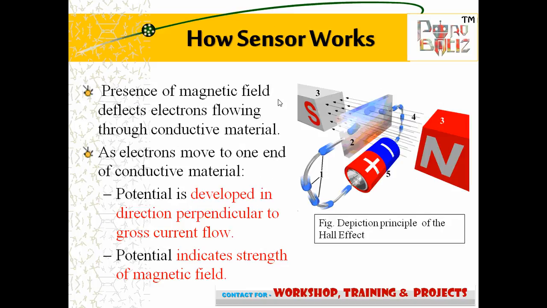Now I have to discuss how sensors work. Here is the diagram given. This is a sensor, with one south pole and here one north pole. Material is placed between the north pole and south pole. When the material is charged with a battery, positive and negative charges form, developing a potential as the electronic. The potential indicates the strength of the magnetic field.